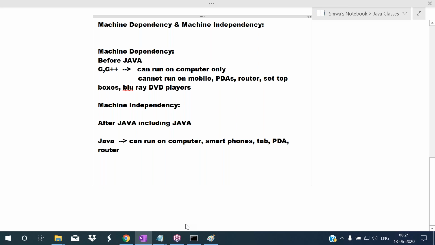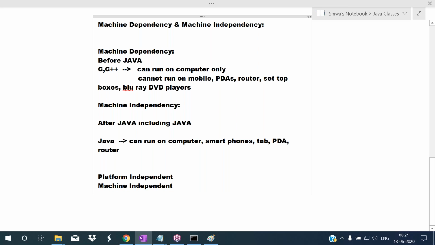So why did Java become famous? Because of these two reasons only. The first one is platform independency. Java is a platform independent programming language and a machine independent programming language.